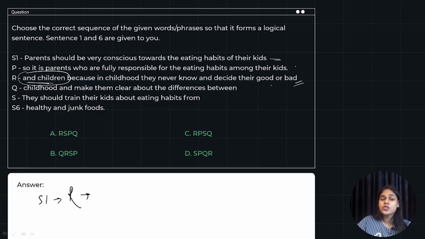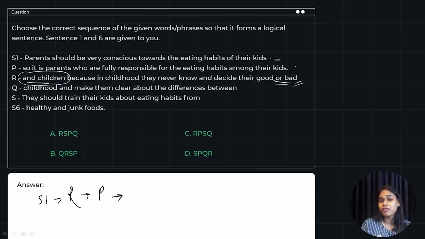"Decide what is good and bad." So it is parents who are fully responsible, right? So we have a conditional sentence over here, because they don't know what is good and bad, so it is parents who are responsible. It is a consequential order, right? So we can say that P should be coming next. Then what do we have? "Among their kids," full stop.